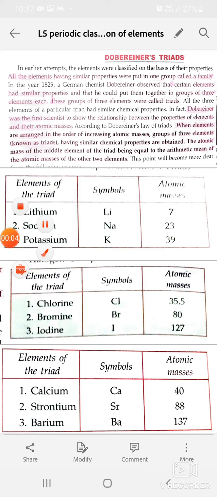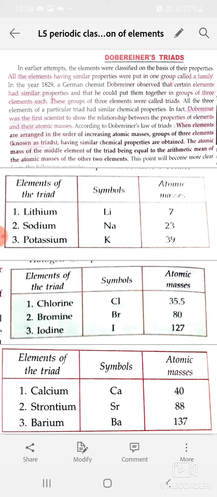Today we are going to see periodic classification of elements. There are 115 elements known at present, and it is very difficult to study the properties of all these elements separately. So, all the elements have been divided into a few groups in such a way that elements in the same group have similar properties. In this way, the study of a large number of elements is reduced to the study of a few groups of elements. This is the reason for the periodic classification of elements.